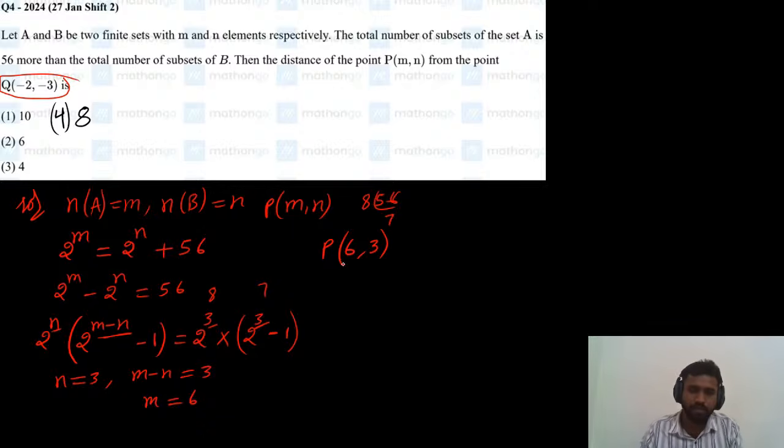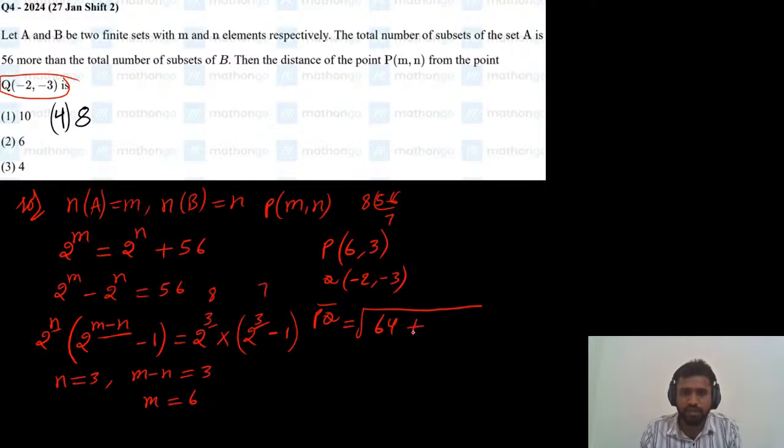Point P is 6 comma 3 and the given point is minus 2 comma minus 3. Now what is the distance between these 2 points? The distance is the square root of (x2 minus x1) squared plus (y2 minus y1) squared. 6 plus 2 is 8, squared is 64, and 3 plus 3 is 6, squared is 36. So this is root 100. So the distance between PQ is 10, which is the first option.